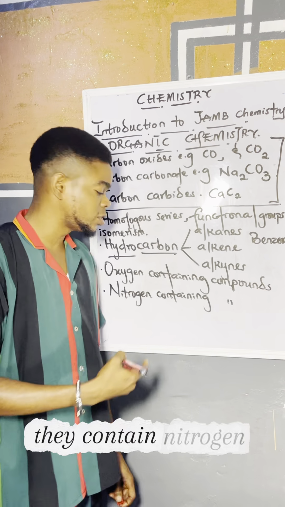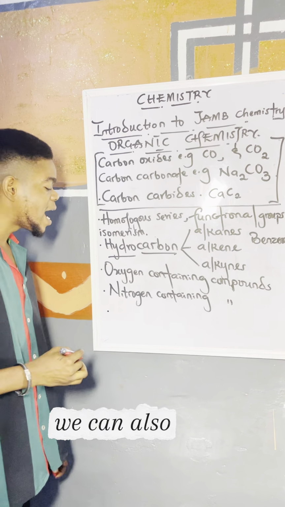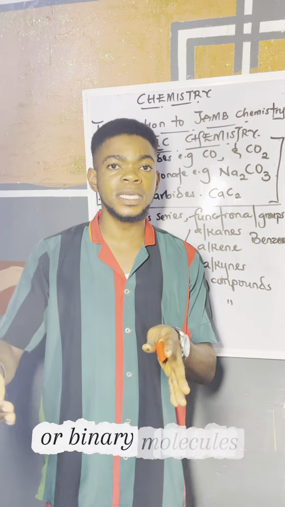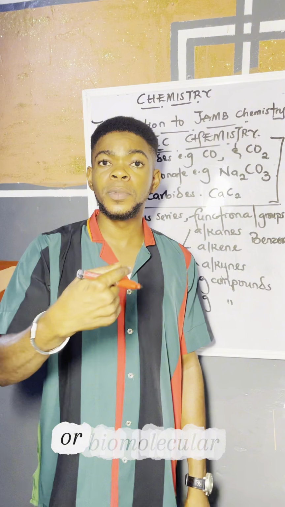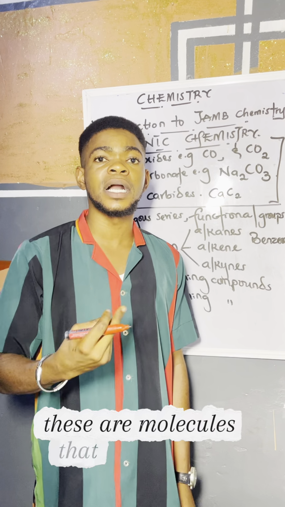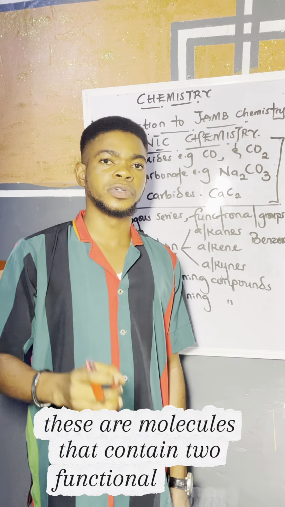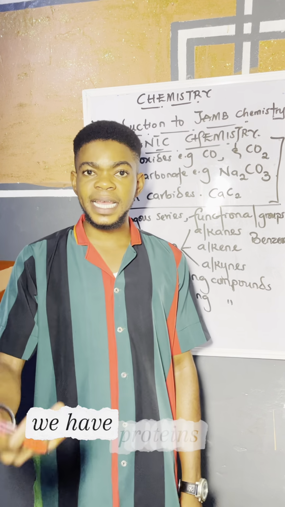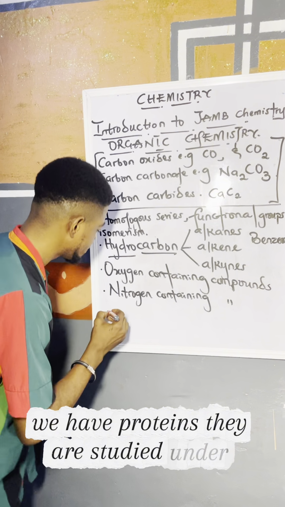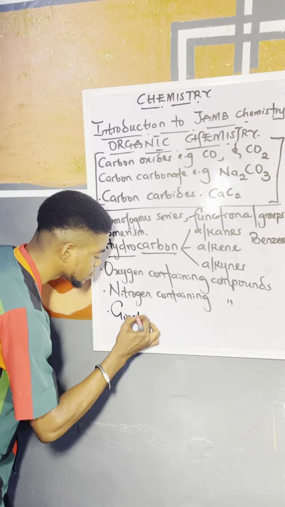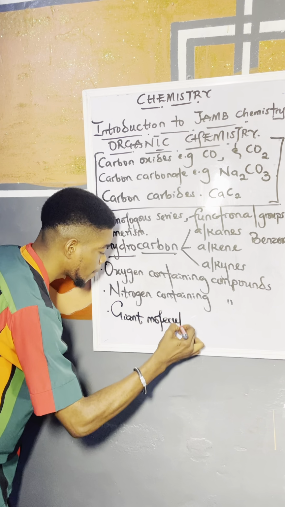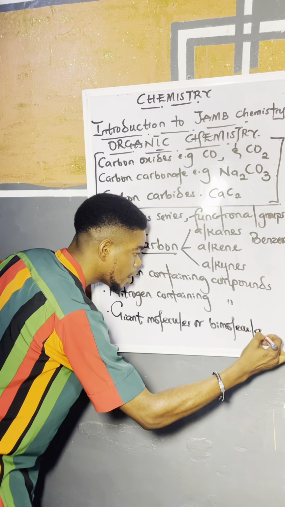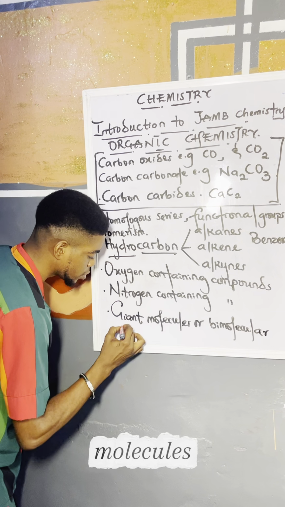They contain nitrogen. And also we have what we call giant molecules or biomolecules in organic chemistry. These are molecules that contain several functional groups. Examples, we have carbohydrates, we have proteins. They are studied under giant molecules or biomolecules.